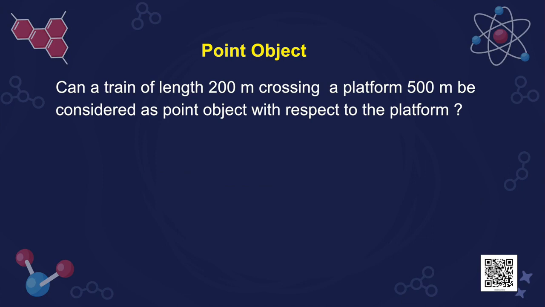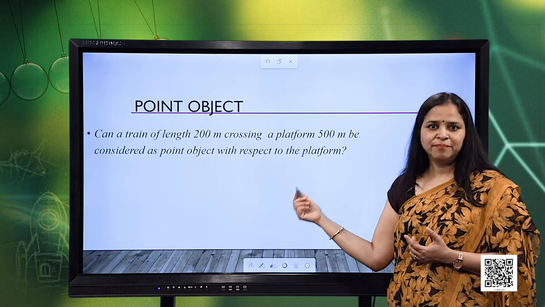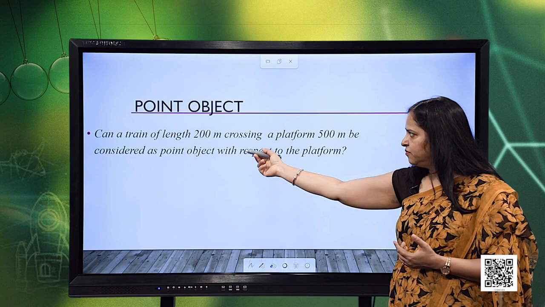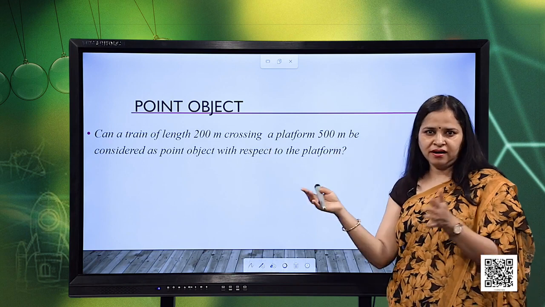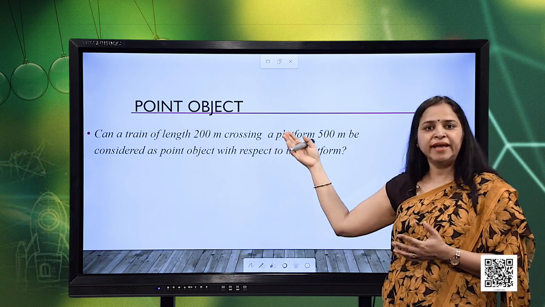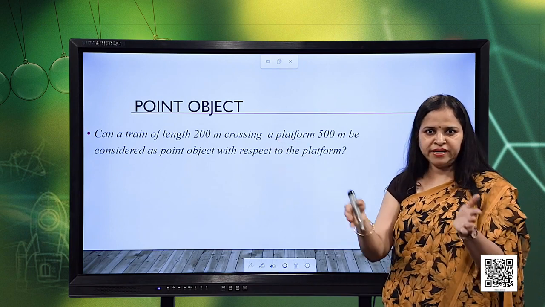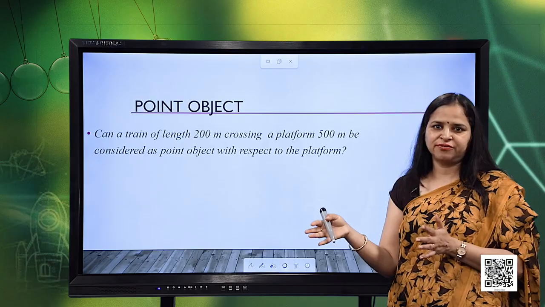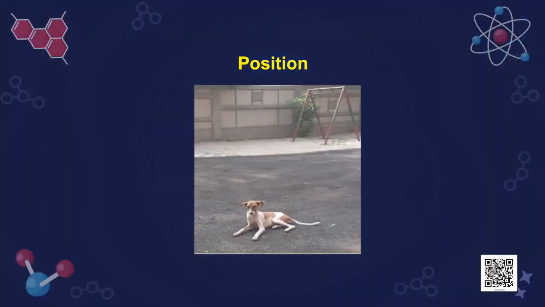So, now again coming back to the same question, can a train of length 200 meters crossing a platform of 500 meters be considered as a point object with respect to the platform? Of course not, because here the length of the train and the length of the platform are comparable. The size of the train cannot be ignored here, because 200 meters and 500 meters are not much different. So, this is how we consider a point object.